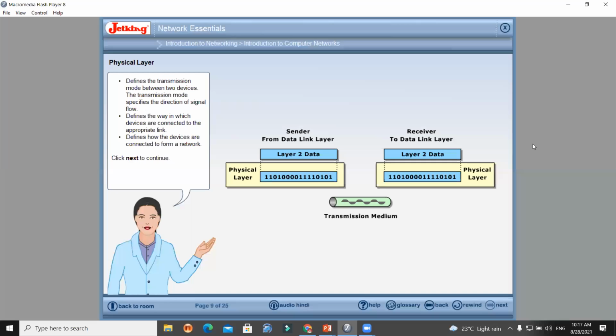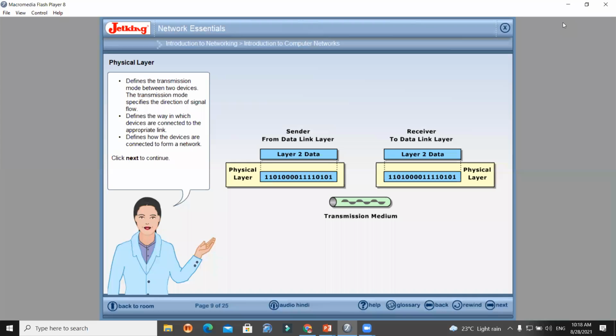The physical layer carries only the long stream of bits, 01010101, which is then sent to the data link layer, and then the data link layer's work starts. So the physical layer is the first layer, working with the transmission medium, like cables and wireless media like air. This is the beauty of the physical layer.